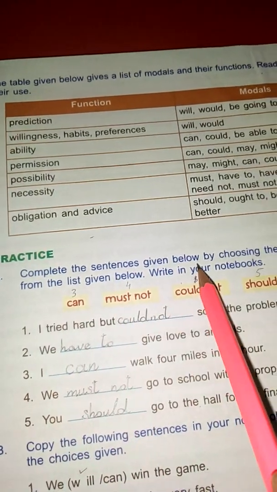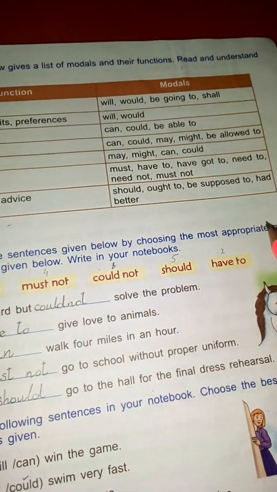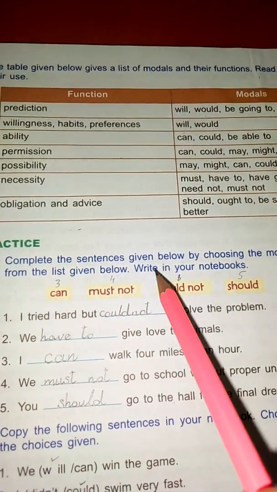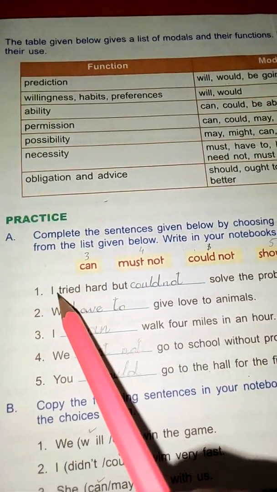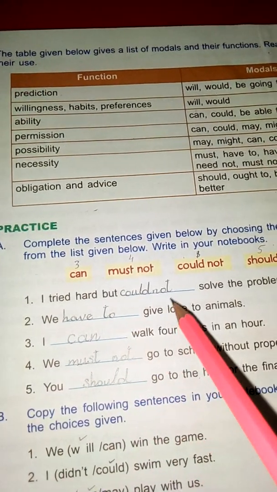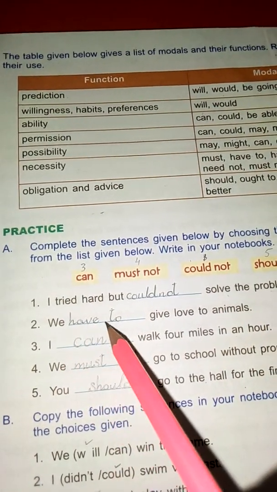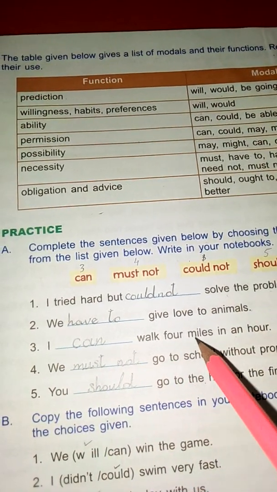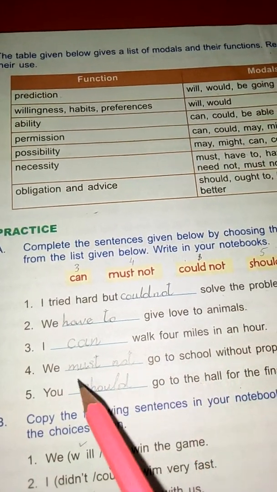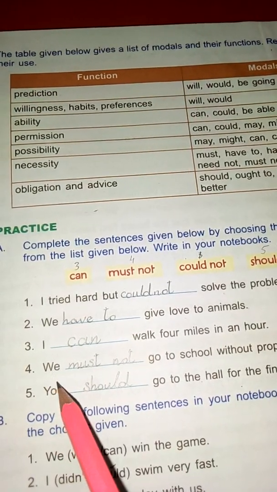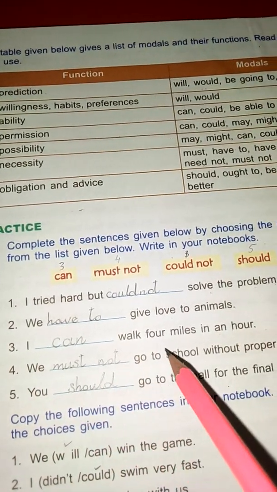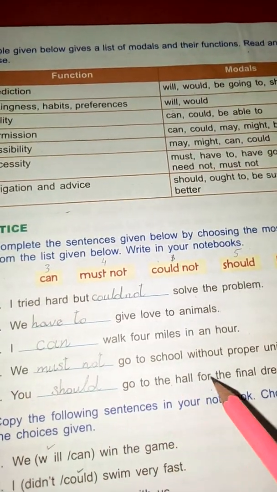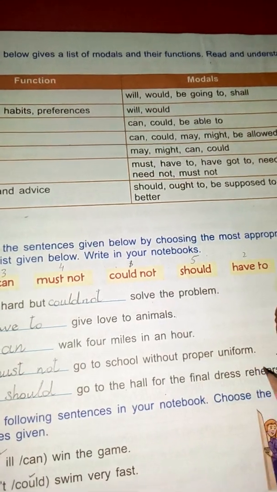Practice. Complete the sentences given below by choosing the most appropriate modal from the list given below. Write in your notebooks. I tried hard but could not solve the problem. We have to give love to animals. I can walk 4 miles in an hour. We must not go to school without proper uniform. You should go to the hall for the final dress rehearsal.